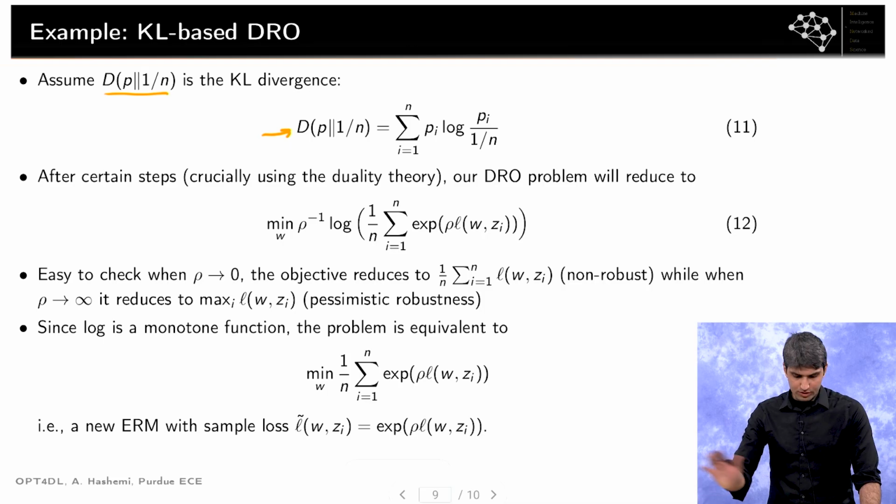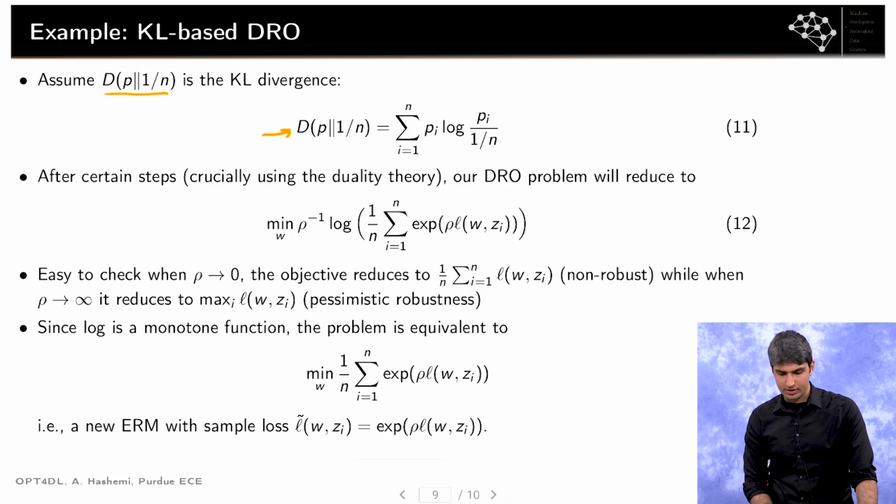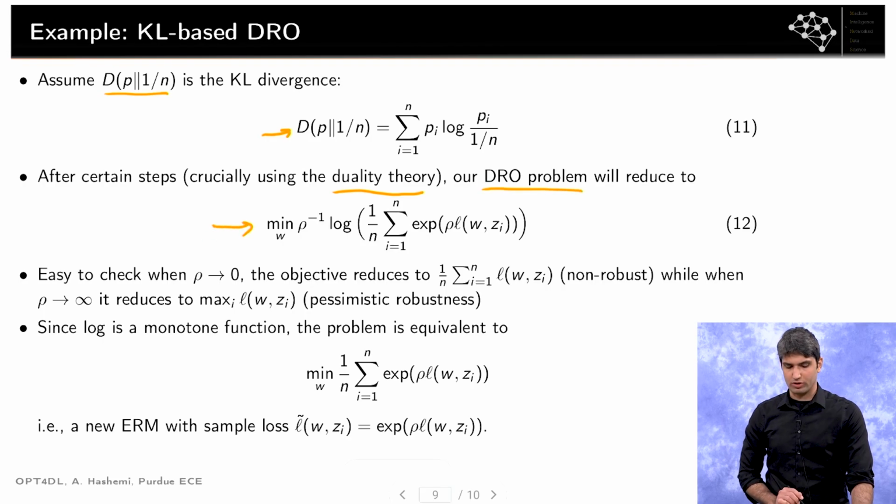It turns out we can actually do this after certain steps that I'm omitting here, which crucially rely on using tools from duality theory, something we haven't talked about in this course. We can basically show that our DRO problem is going to reduce to what I'm showing here.